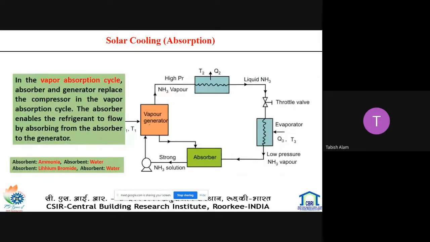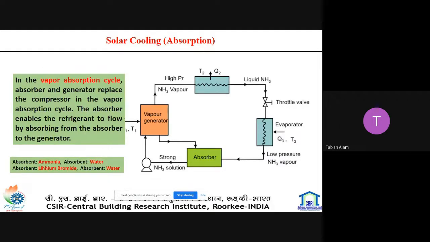And the other solar cooling is the absorption based solar cooling. It is very similar to the vapor compression cycle, but the major difference is that the main culprit for the energy consumption in the vapor compression cycle is the compressor. So in this absorption based cooling, the compressor has been replaced with the vapor generator and the absorber.